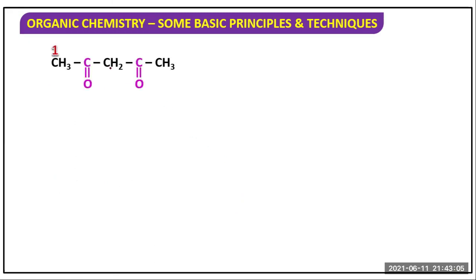Now what will be the nomenclature of this? Oxo. Now if there is a C double bond O, it is known as ketone. If a carbonyl carbon is there, then it is ketone. Now 1, 2, 3, 4, 5.